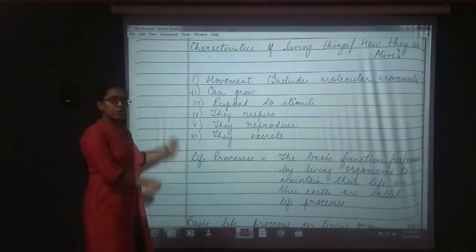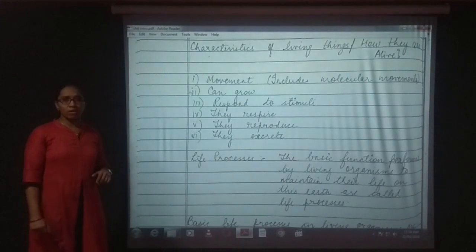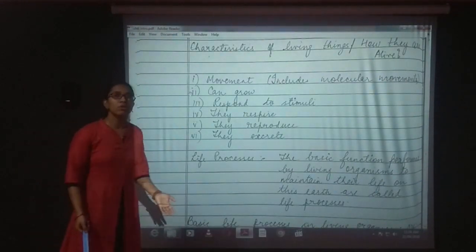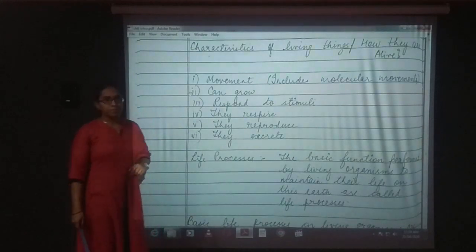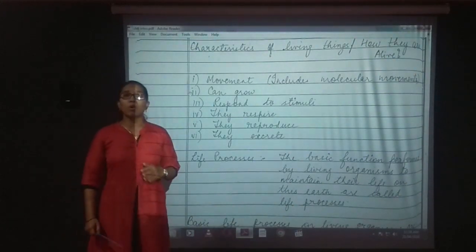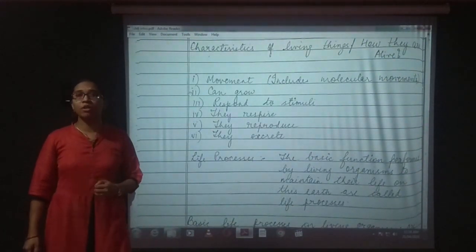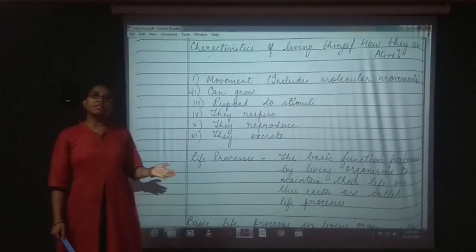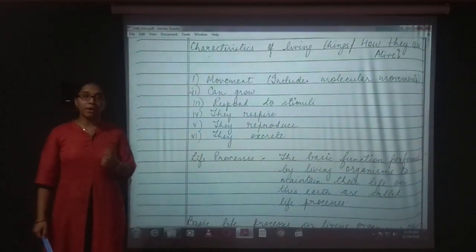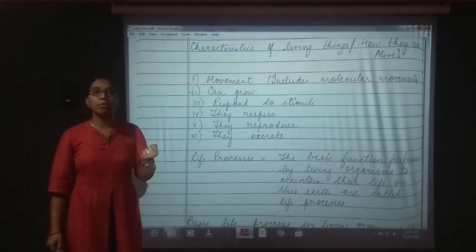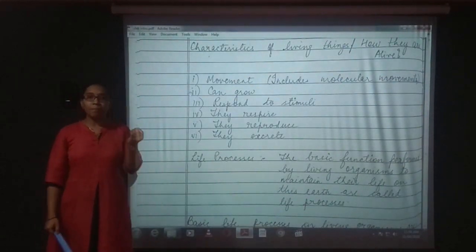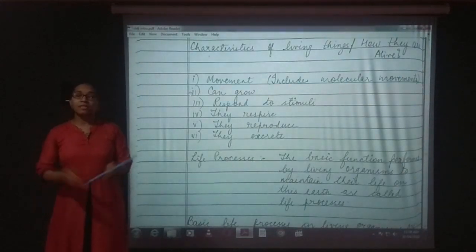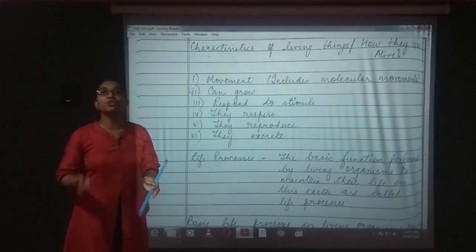Now, we will come to some of the basic characteristics of living organisms, and this you already know, we are just revising it for this chapter. First is movement, and this includes molecular movement also. What is molecular movement? Last year in 9th standard, in chapter number 5, we learned about the cell. What is a cell? It is the basic structural unit of life, and cells combine together and form tissue.